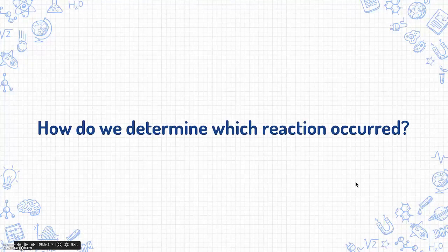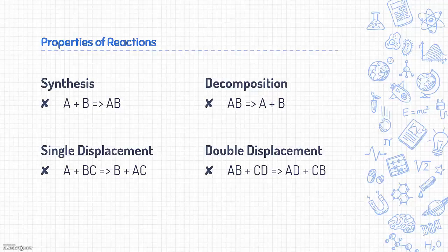Thank you, Rachel. So, how did we know that the product was nickel 2 hydroxide and sodium chloride? First, let us analyze our observations and reaction theory. There are four possible reactions we could have had. They are synthesis, which involves combining two reactants to create a single product; decomposition, which involves splitting a single reactant into its respective components; single displacement reaction, which involves a single more reactive element displacing another ion in a compound; or a double displacement reaction, which involves the exchange of ions from both reactants to create two new products.